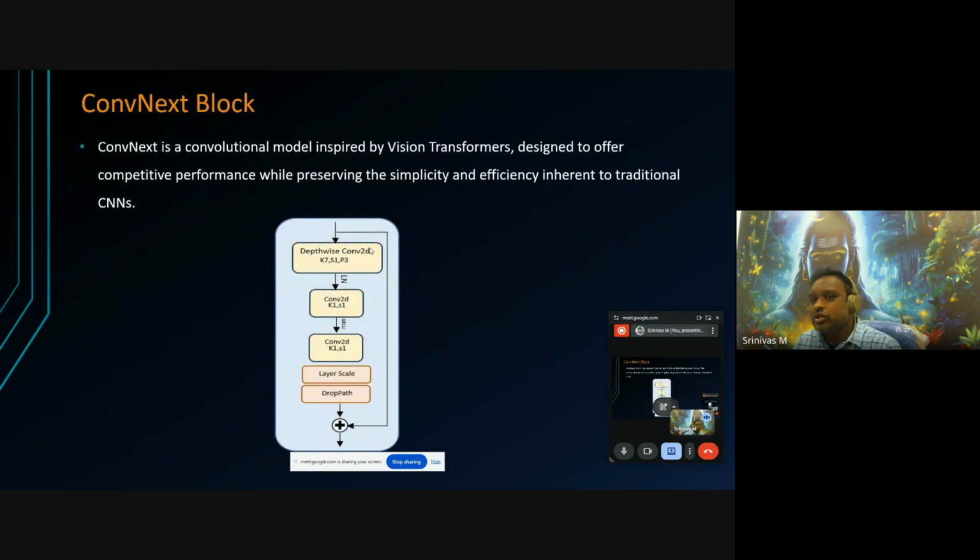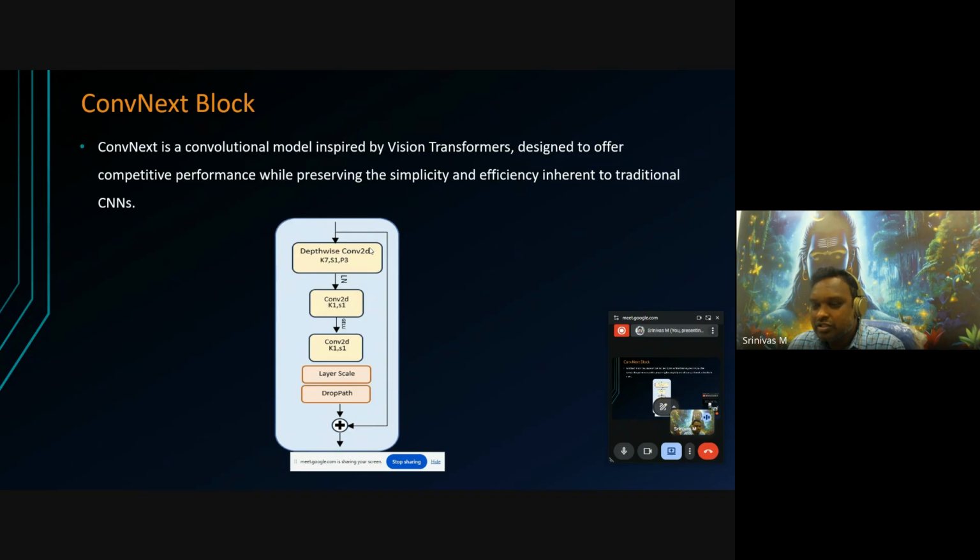Next, I included one more block, the ConvNeXt block. It is a convolution model mainly inspired by the vision transformer mechanism. It is mainly used to improve the performance of the proposed model, as the number of parameters is reduced with the help of depth-wise convolution layers used instead of normal convolution layers.